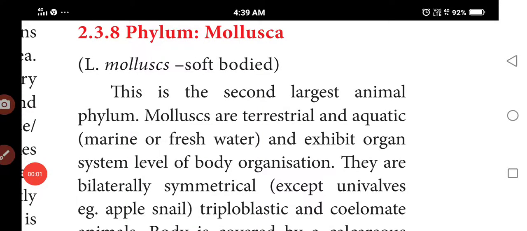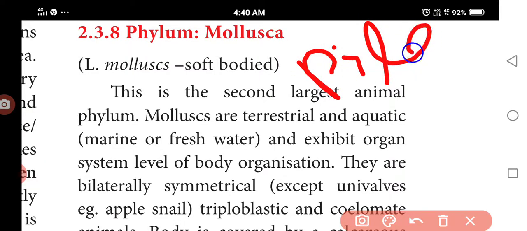Now, phylum Mollusca. Just remember, each phylum has one familiar organism that you have to find out. So for phylum Mollusca, you have to find out this familiar animal, the snail. Did you understand?